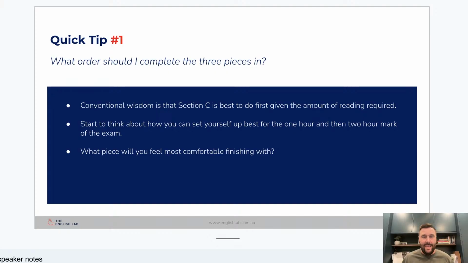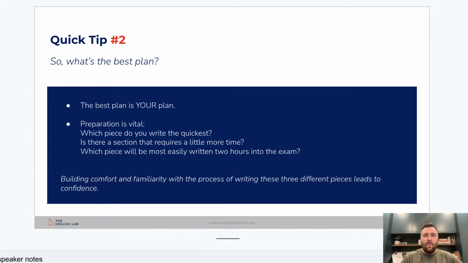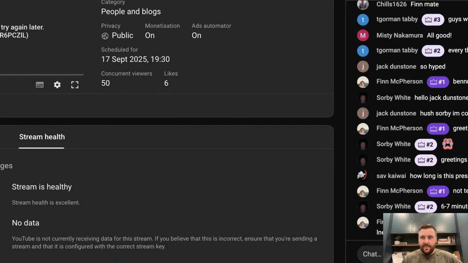I'm going to have to read it again, just taking minutes that we probably really don't have at that point. So that then leads to the question of, well, what do we do second? What should be the second piece that we put up there? And so for this, I really want you thinking about, well, which piece do I do the quickest?